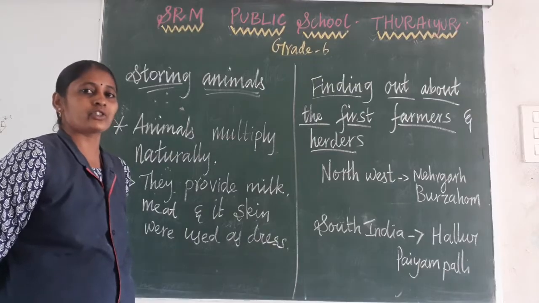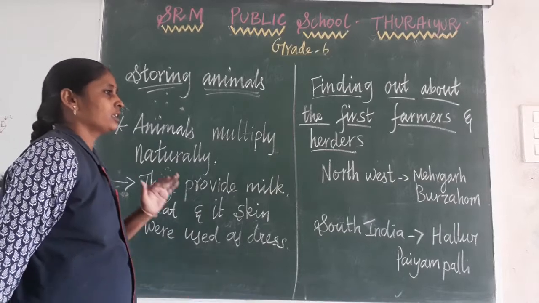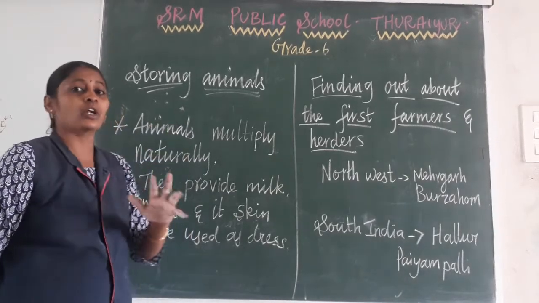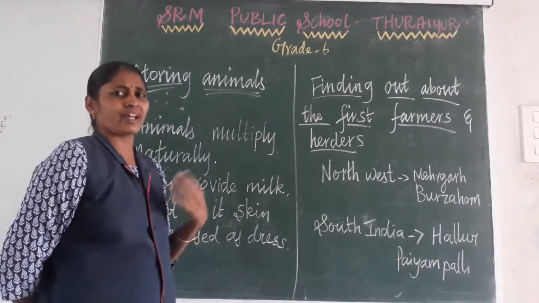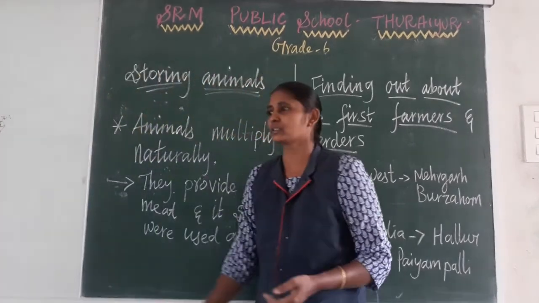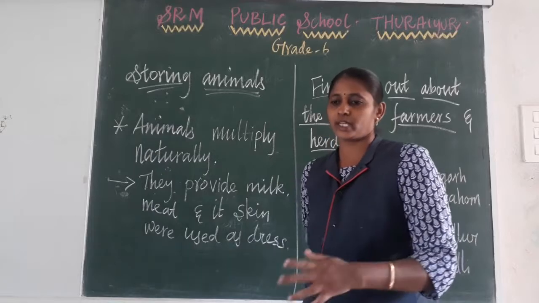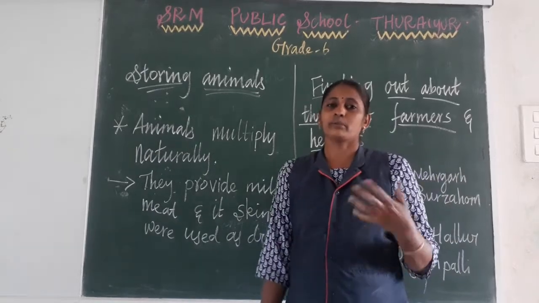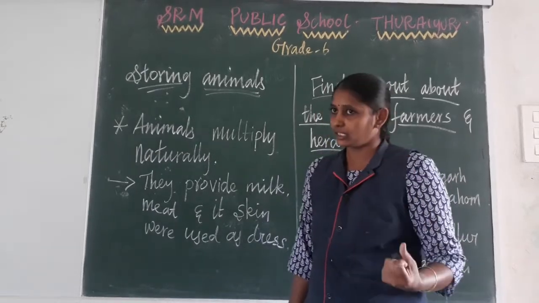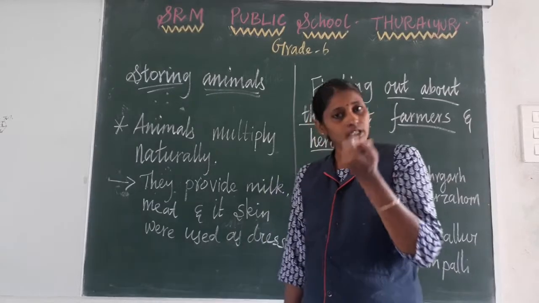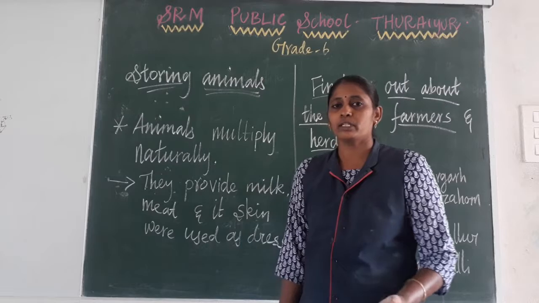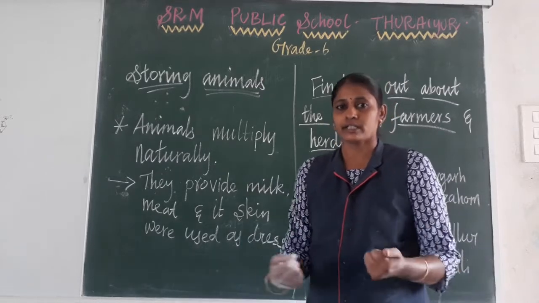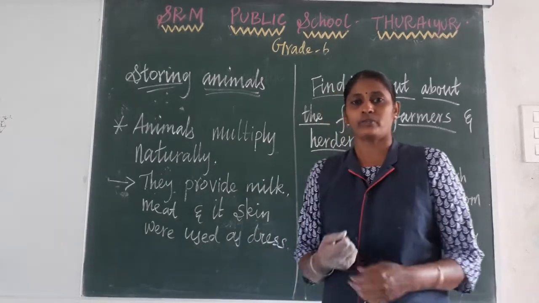Just as they stored grains, they also used animals as a storehouse of food. You can ask how animals were a storehouse of food. Suppose you take the example of a goat. From that goat we can take milk and meat, and the skin of the animal was used as a dress to protect from cold weather.